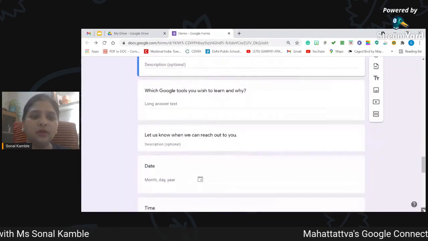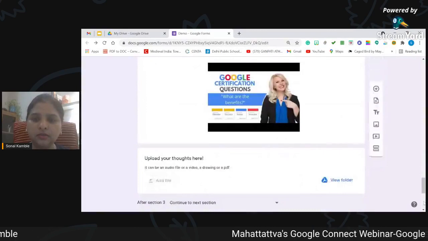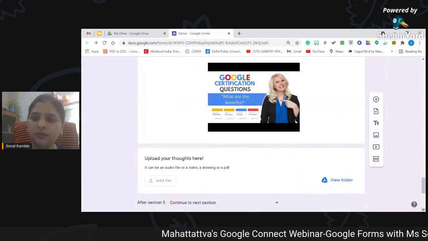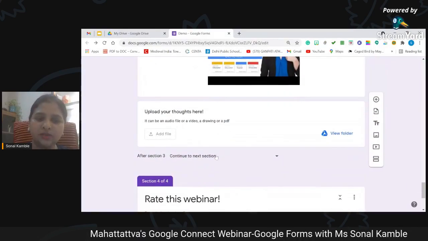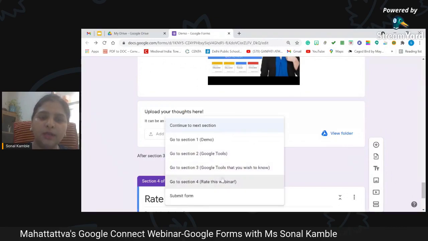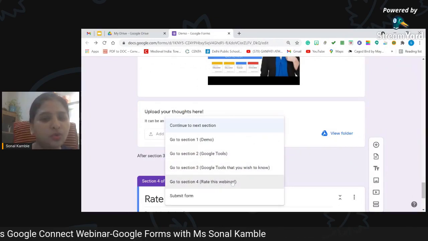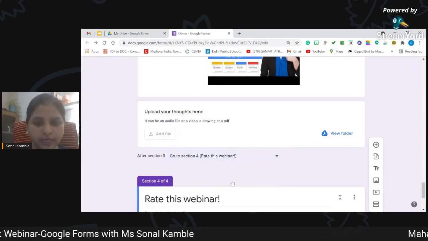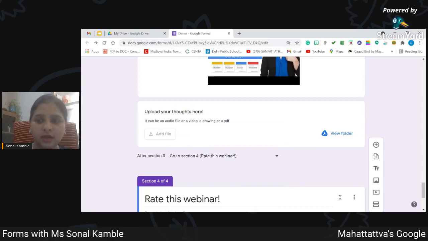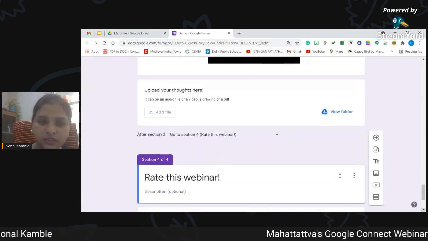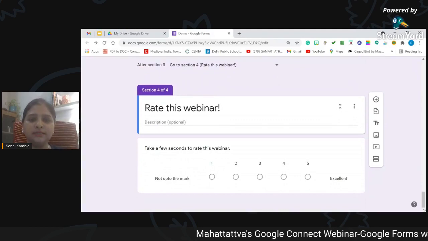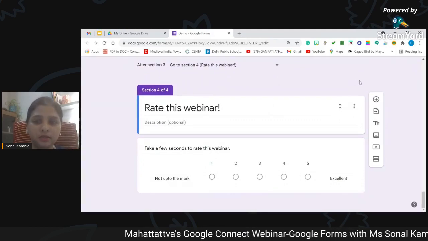Now, when I click on this, again, the 3rd section, I want people to go from here to the next section anyway, which is section 4, but I still want to mention that they should go to section 4. And here I have selected, and they will toggle between section 3 and section 4. And now after this, they will directly submit the response.